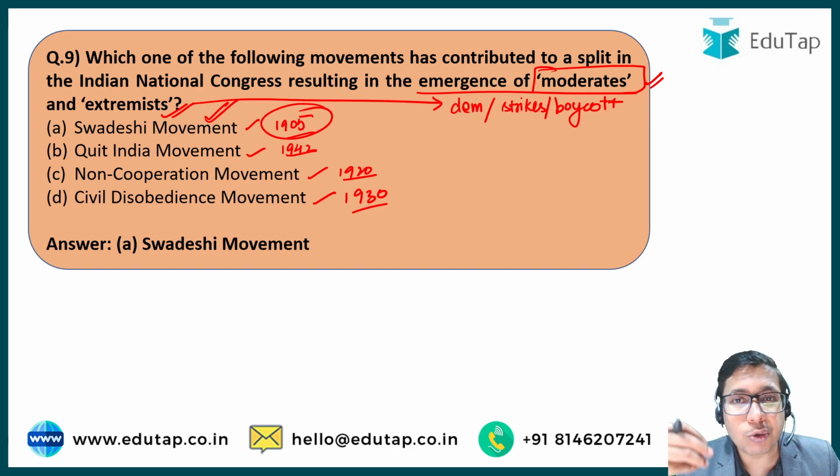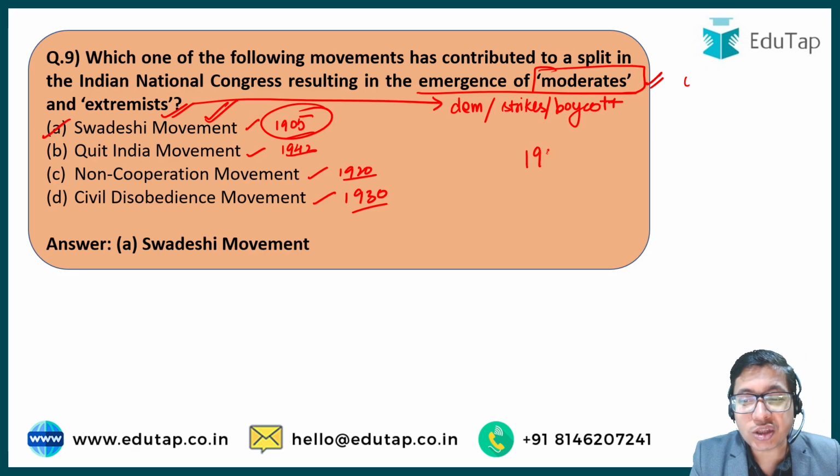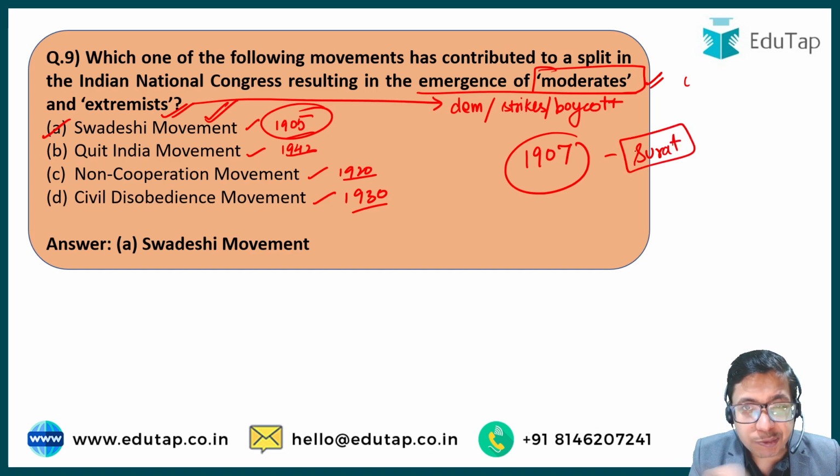They wanted to write appeals and concessions to the British government in order to request them to annul the partition of Bengal. They wanted only constitutional means to be adopted for the opposition to the partition of Bengal, while the extremists wanted non-constitutional means also. Okay, so the correct answer here is option A, Swadeshi movement, and that is why in 1907, in the Surat session of Congress, it happened in Surat, the Congress was split into two factions.